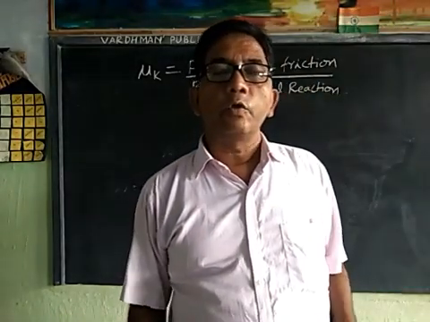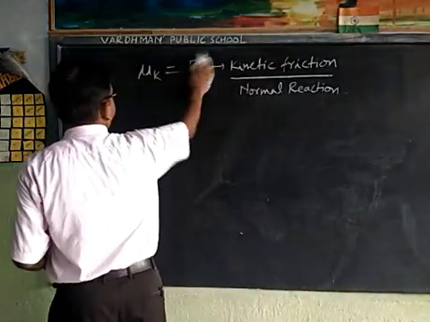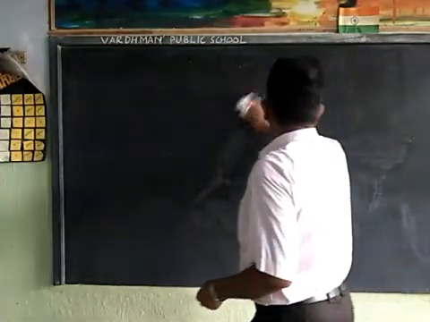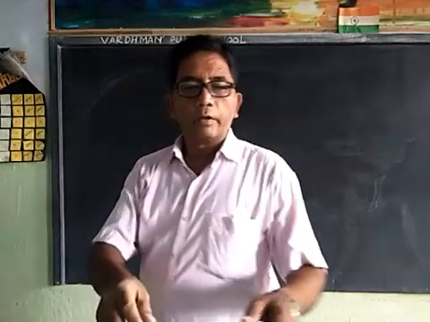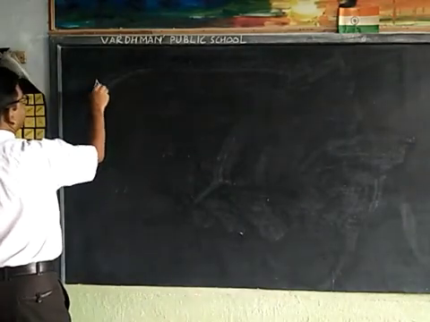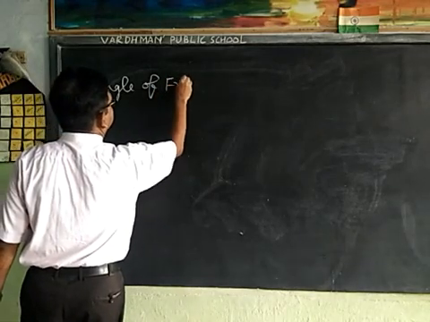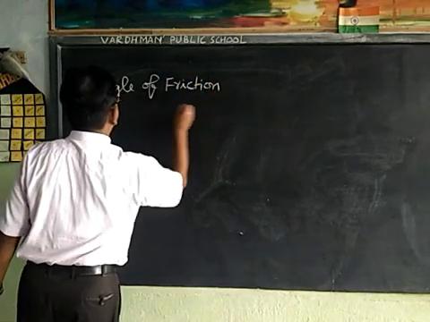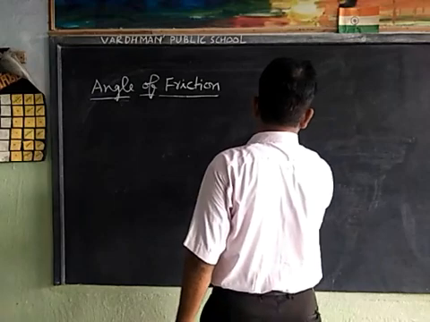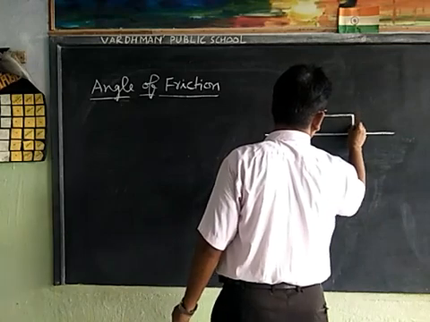Now we will tell you what is angle of friction. First we draw the diagram.